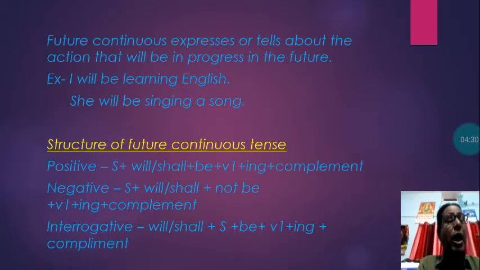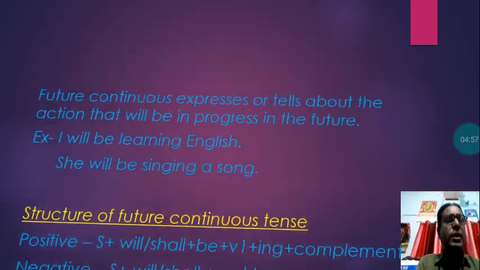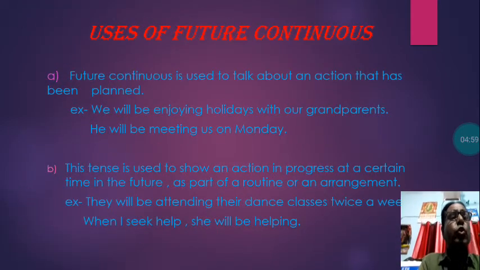In interrogative, how will you construct it? In the beginning comes the helping verb will or shall, and after will or shall the subject will come, whatever the subject is, and then be plus the ing form of the verb plus the complement. No doubt there will be an interrogative sign at the end of the interrogative sentence. So let us now proceed and see the uses.